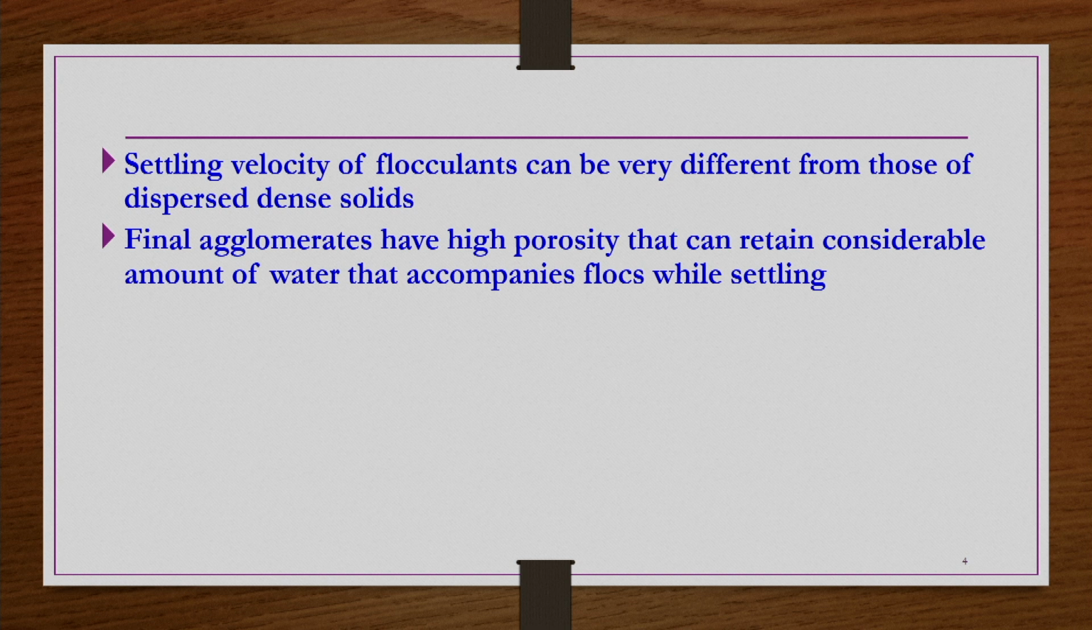Dispersed dense solids are individual particles, generally bigger in size, and those particles may not have any kind of porous structure. Obviously, when we say dense particles, they will not have a porous structure, so they can settle at quite a faster rate. But the same size flocculants, if you are calculating the settling velocity of